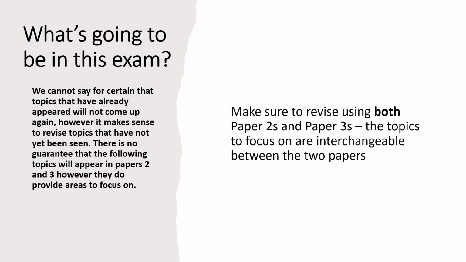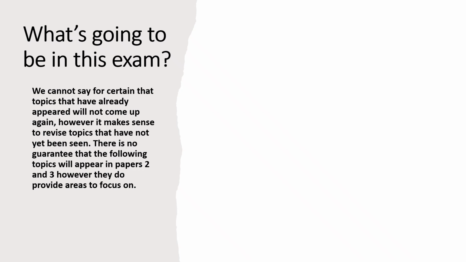But really quickly, I said this before Paper 2, you don't just look at Paper 3s tonight, you look at both Paper 2s and Paper 3s. Because a topic that hasn't come up, for example compound interest, could come up in a previous Paper 2 or a previous Paper 3. If you only look at Paper 3s, you might miss some key topics. So if you're going to look at papers tonight, which is a really good strategy, pick up a mix of Paper 2s and Paper 3s and look for the key topics from the next few slides which you need to revise.